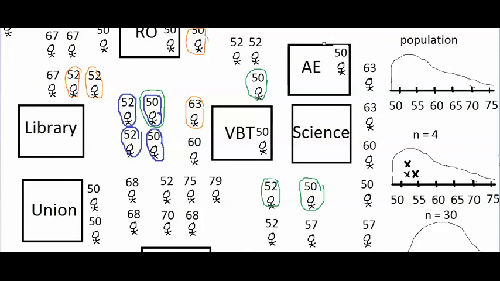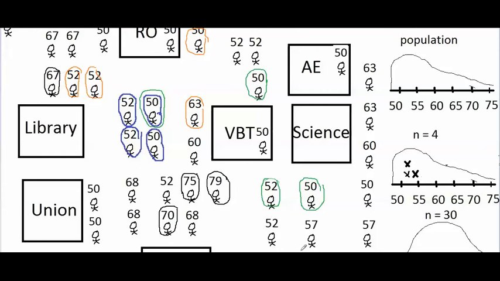Now, even if the population is positively skewed, it is possible to have a sample with a high average, because what about this possible sample right here? 75, 79 inches, 70 inches, and 67 inches.